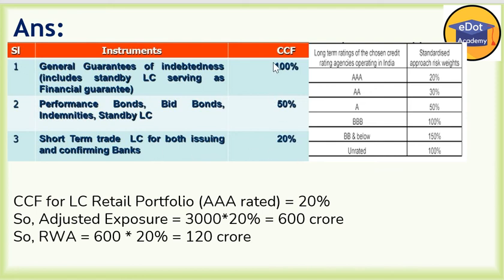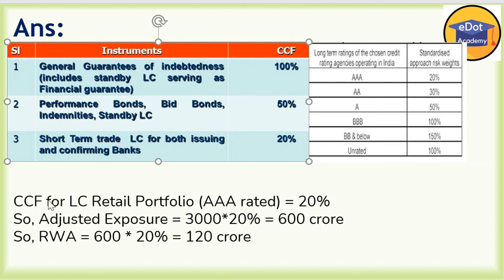This is the CCF table. In the second table, the risk weights are given: AAA rating 20%, AA 30%, A 50%, triple B 100%, double B and below 150%, unrated 100%.